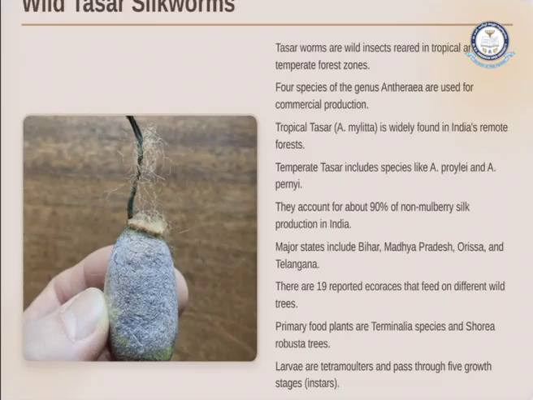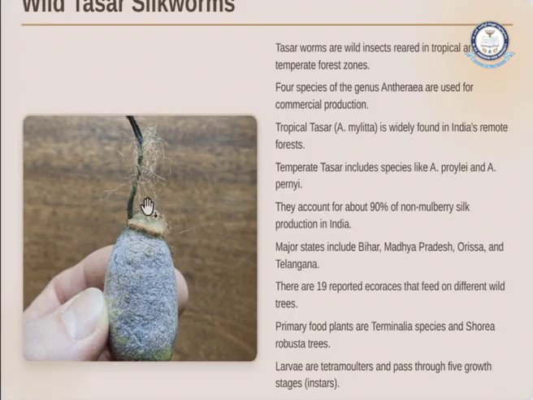These tropical tussars are widely found in India's remote forests, and the temperate tussars include species like A. proylei and A. pernyi. They account for about 90% of non-mulberry silk production in India. Major states include Bihar, Madhya Pradesh, Orissa and Telangana. There are 19 reported eco-races that feed on different wild trees.